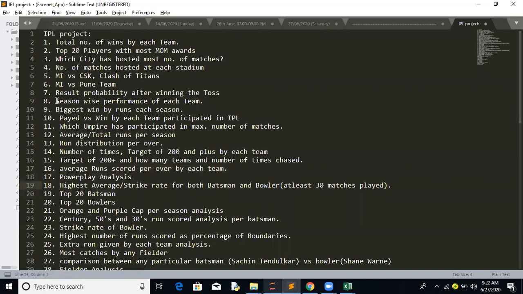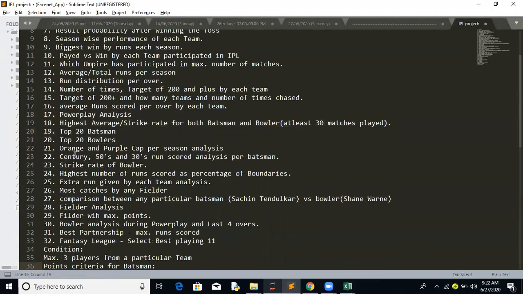Next is the highest average and strike rate for both batsmen and bowlers. Here we have to make a condition: at least 30 matches played. Then we have the top 20 batsmen and top 20 bowlers, which we can easily find. We will see that.